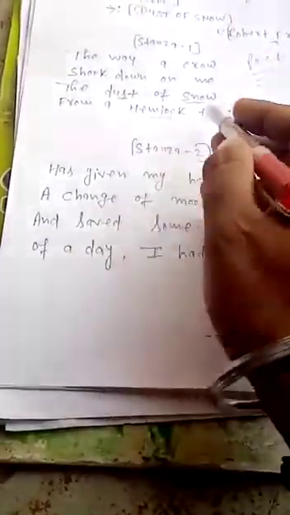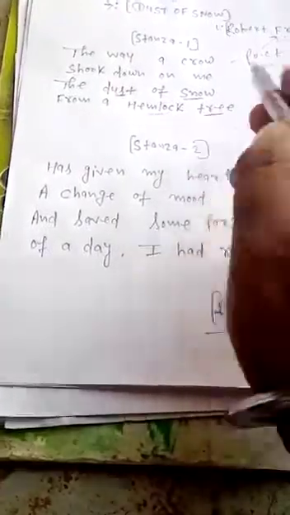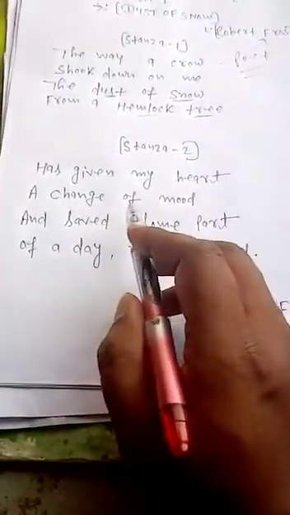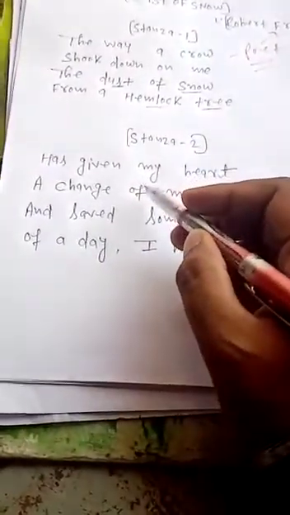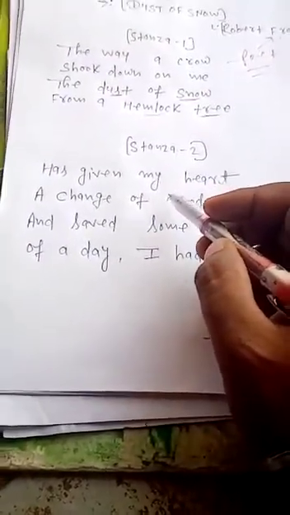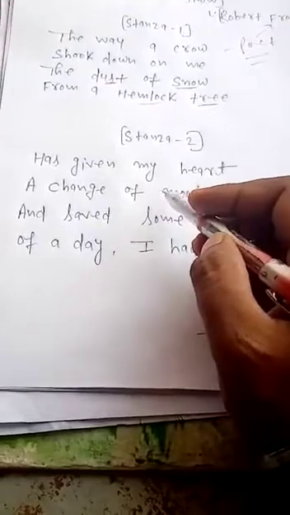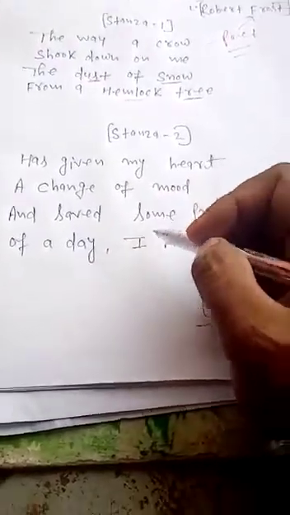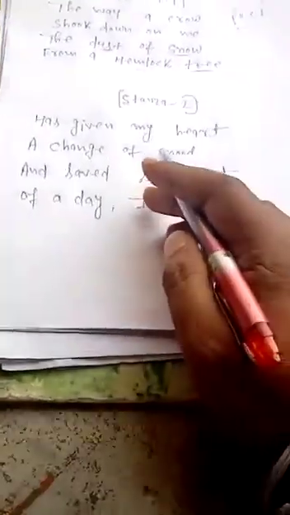This incident, that the crow came and shook the hemlock tree and the snow fell over the poet, changed the mood of the poet. That's why he says a change of mood.